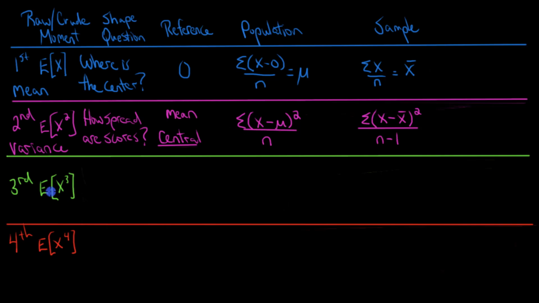Again, we're going to be changing our reference point. What we want to know is about the symmetry of the distribution. So we want to know about the skew. But we don't want to know the skew in terms of 0. We want to know it in terms of the center of the distribution. In addition, we want to know how much that value compares to how spread the scores are on average. And so we're going to be comparing it to the standard deviation, which is the square root of the variance, the square root of our second central moment. And so this means we're looking for the standardized third moment.